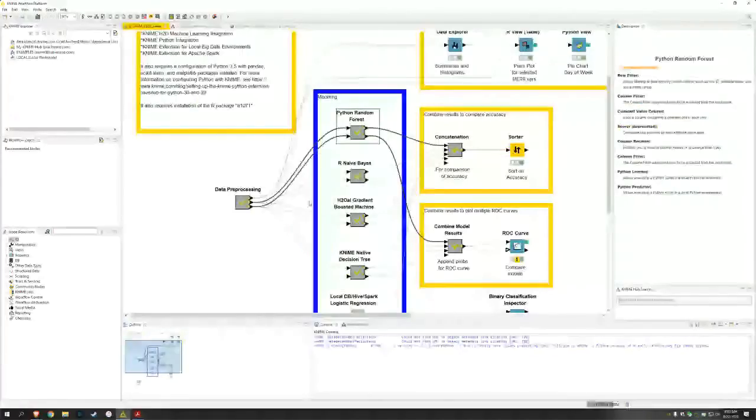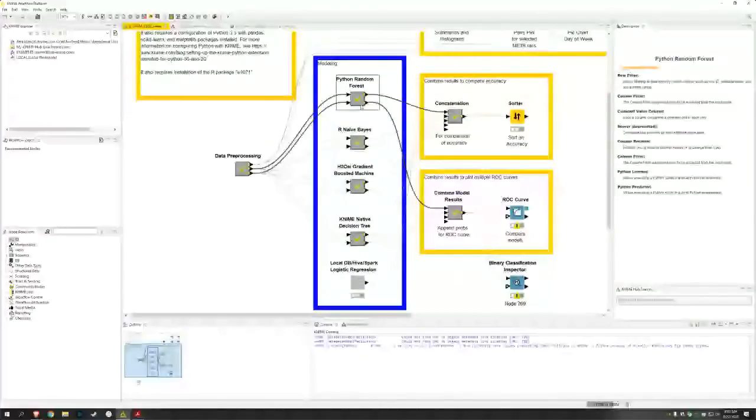What are the results if we were to do this? We could build a model in Python, reach out to Python, have it do the model and bring the results back. We could do the same in R. We could also use H2O.ai. In this case, we use the gradient boosted machine.